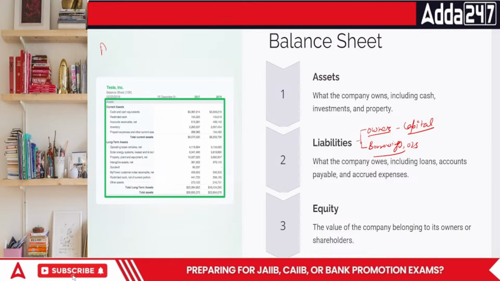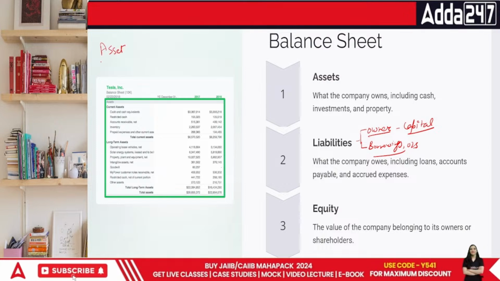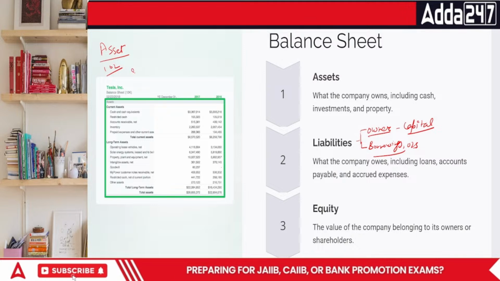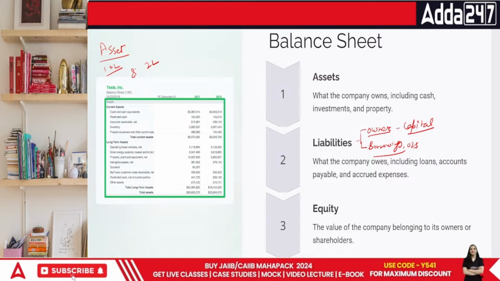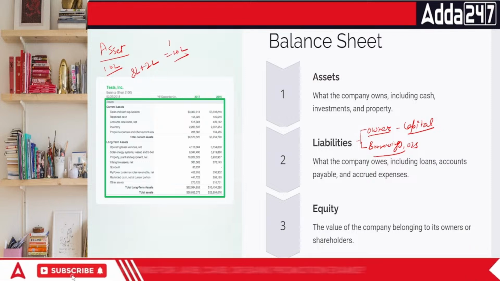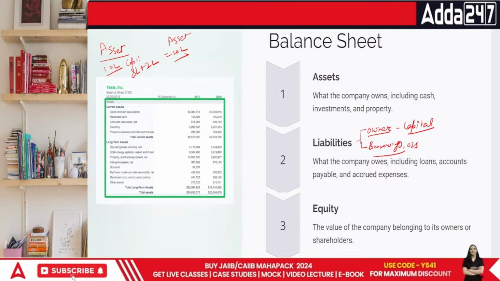Whatever I make in the business is my asset. For example, I decided to buy a car, everyone. My car costs say 10 lakh rupees. I took a loan for 2 lakh. I used my personal 8 lakh and I got a 10 lakh rupee car. So the car is my asset and the money that I use on my own is my capital.